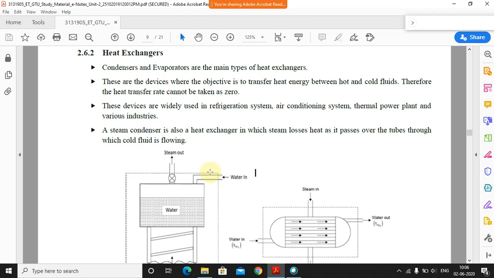Okay, in the expansion valve the pressure is decreased again. The pressure decreases, and after that the temperature rises a little, then it goes to the evaporator. Then from the evaporator it comes again to the compression. So the complete cycle is called the vapor compression cycle. You will come across these things in later stages maybe. Okay, we will discuss that.